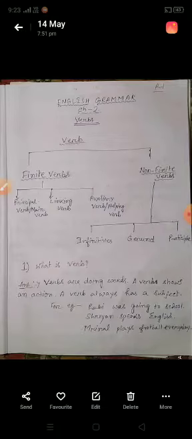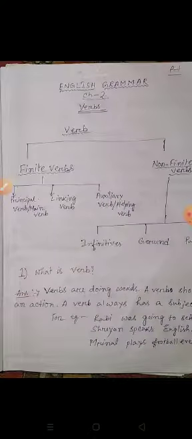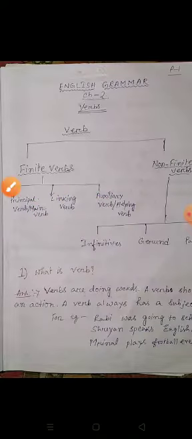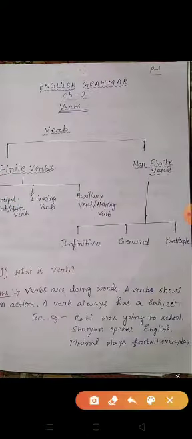So first you see the diagram here. Verb has two parts: finite verbs and non-finite verbs. Finite verbs have three parts: principal verb or main verb, linking verb, and auxiliary verb. Non-finite verbs also have three parts: infinitives, gerund and participle.